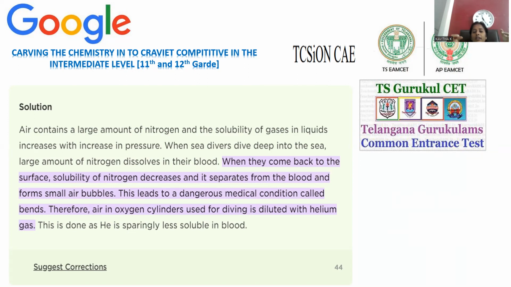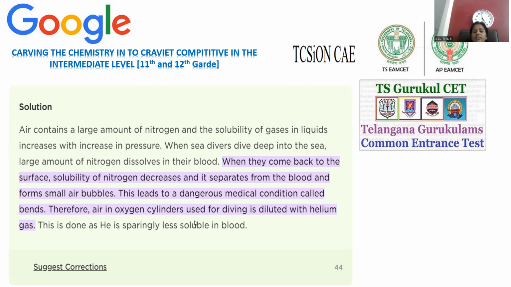Wherever nitrogen comes out, that region is able to generate bubbles, because there is a vacancy, a gap which is able to generate air bubbles. Whenever such air bubbles are generated in the blood, it has a severe impact on the human body, which is said to be the bends. So bending of that particular region is possible.